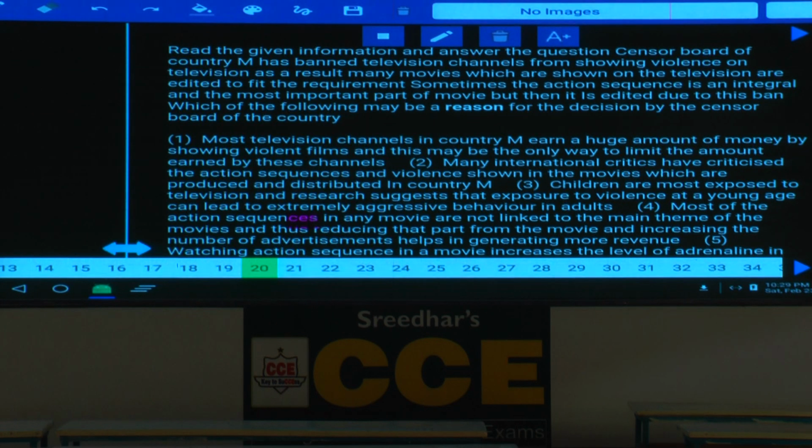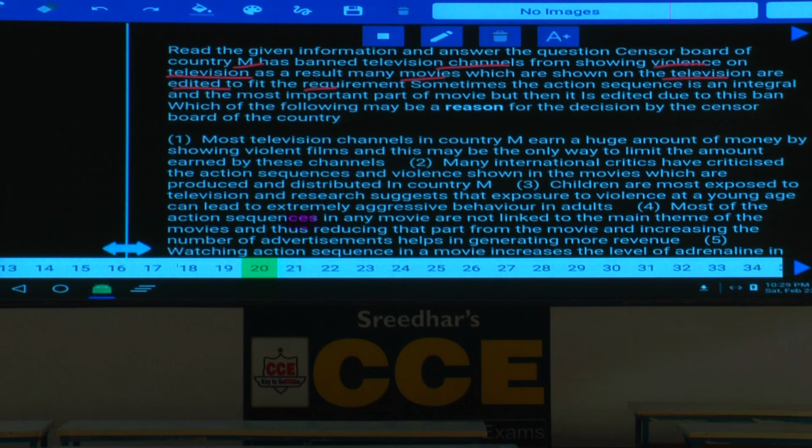The Censor Board of Country M has banned television channels from showing violence on television. As a result, many movies which are shown on television are edited to fit the requirements. In those movies, the violence part is edited.